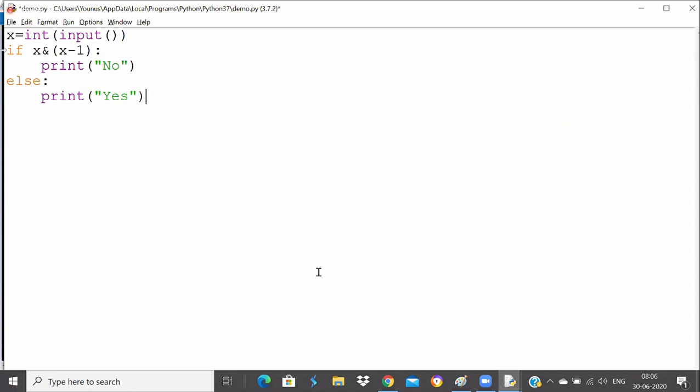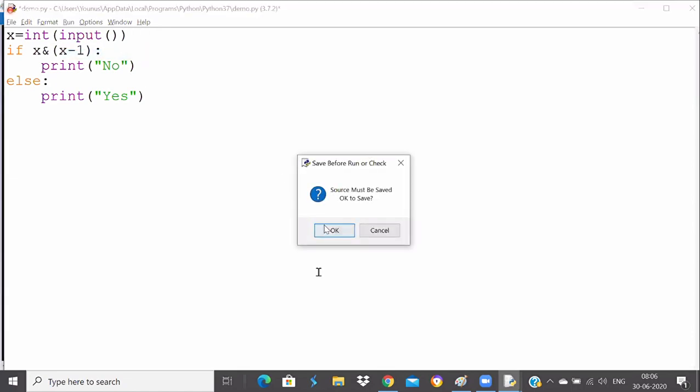I'm just saying, if x and x minus 1 gives a non-zero value, then you print no. If it gives 0, you print yes. That's all. Trace it out. I'm leaving the tracing to you.